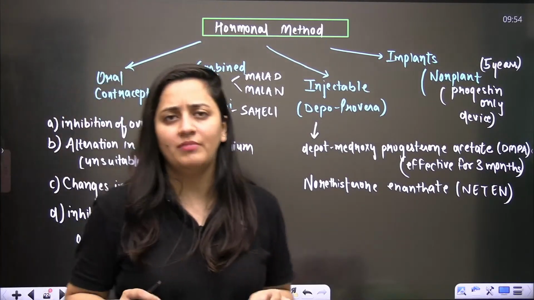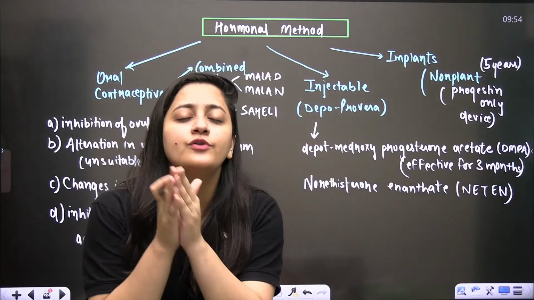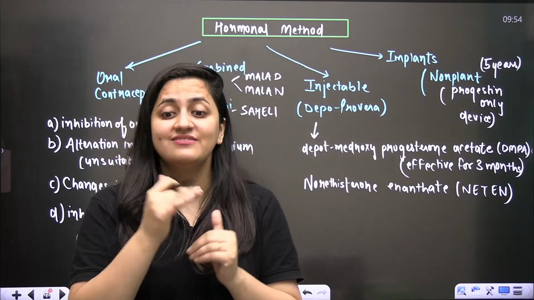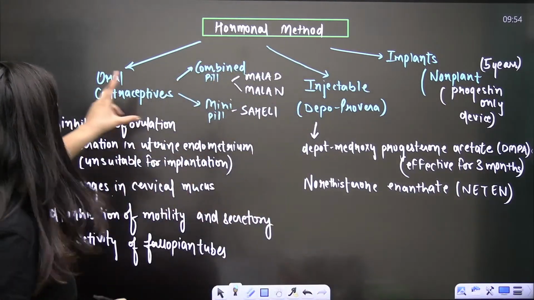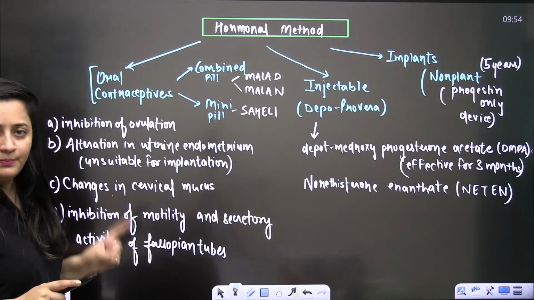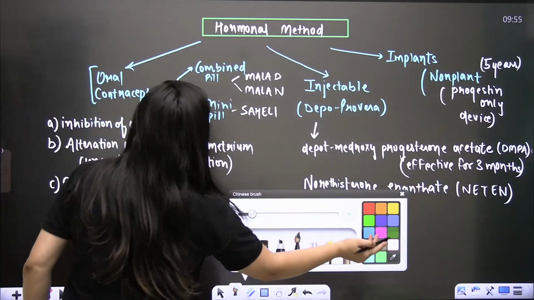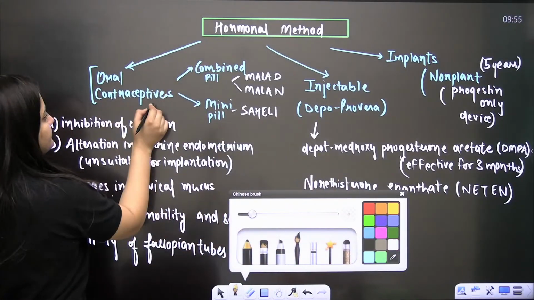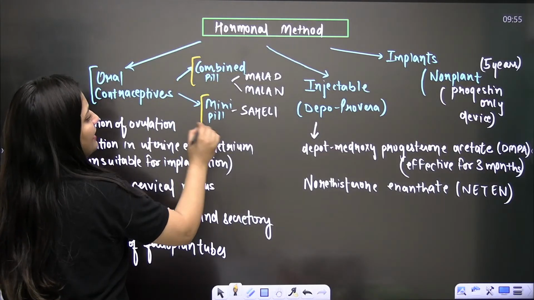Next is the hormonal method. Again, the word is very simple: they are going to have hormones. But the question is, which hormones? Let me tell you here, bache. In the hormonal method, you will see oral contraceptive pills, where you will study the combined pill and the mini pill.